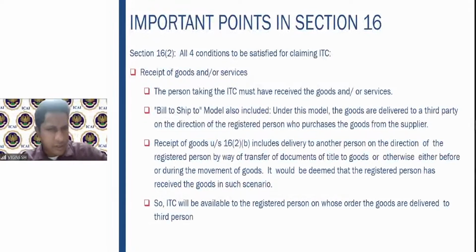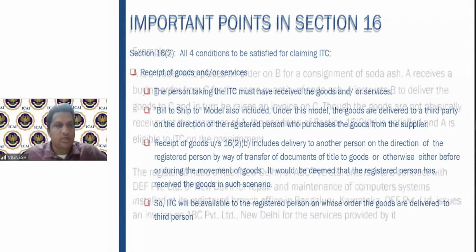So all 4 conditions should be satisfied. The person should receive the goods or services. Bill to ship model also covered. The goods are delivered to the third party on direction of the registered person. That also is covered. So receipt of goods under section 16 is to include delivery on the direction of the registered person. It should be deemed as if he has received the goods in such scenario. So ITC will be available to the registered person on whose order the goods are delivered to the third person.